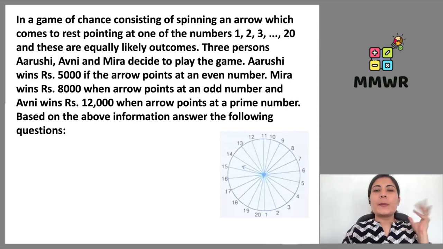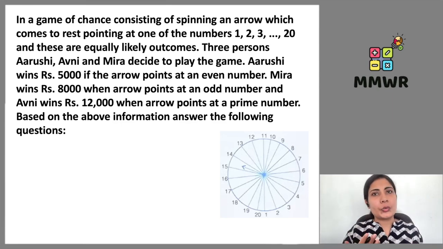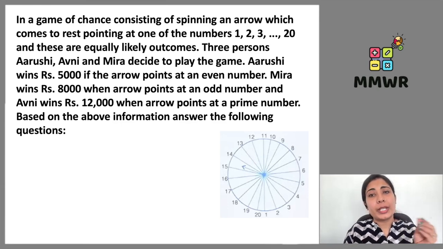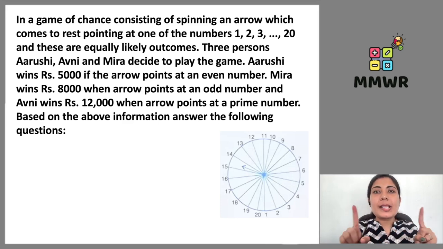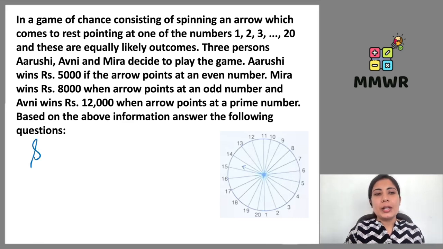Here one experiment case is given to us in detail. Okay, now in this case, what needs to be done? I'll show you. Here it is written that in a game of chance consisting of spinning an arrow, we have to spin the arrow and whichever number it stops on, that number is going to declare whether we win or lose, right? Which comes to rest pointing at one of the numbers 1, 2, 3 till 20. That means the numbers are marked starting from 1 till 20. How many numbers are there in total? From 1 to 20, a total of 20 numbers are there.